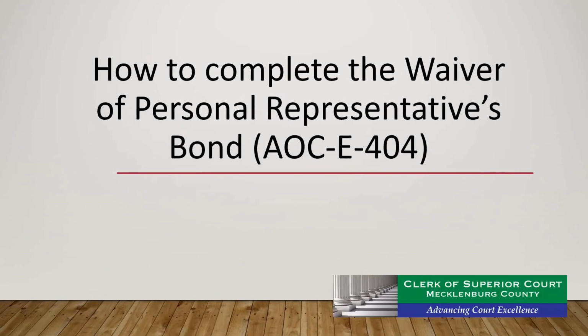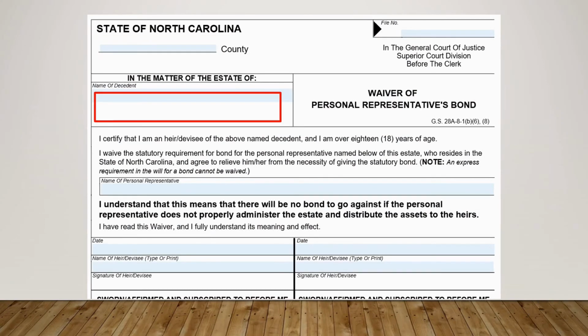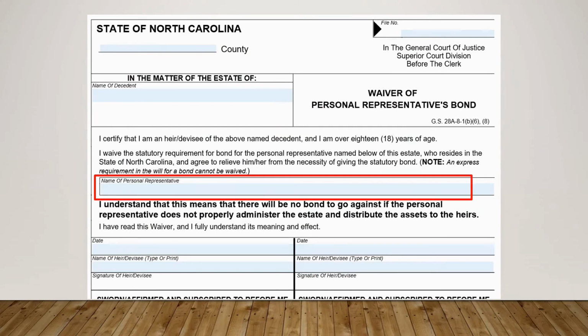How to complete the Waiver of Personal Representatives Bond Form. Enter the name of the county. Enter the decedent's name. Enter the personal representative's name.